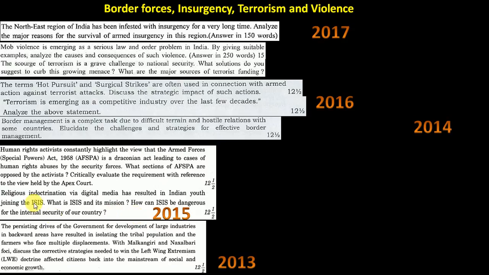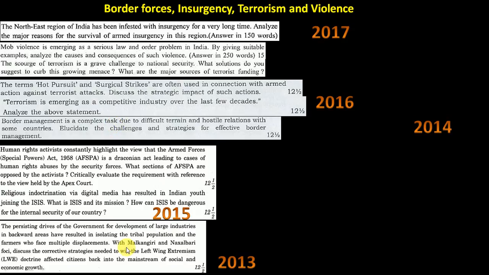UPSC usually doesn't ask religion-related questions, but I'm not sure why they asked a 12-marker on this in 2015. At the interview and all, they won't ask anything related to religion or any extreme thing that can create a controversy. They won't ask such things.